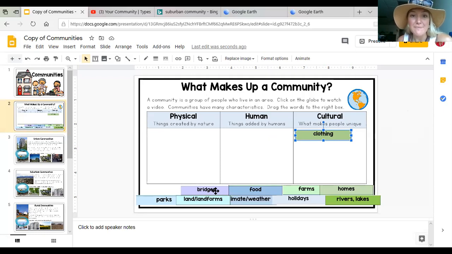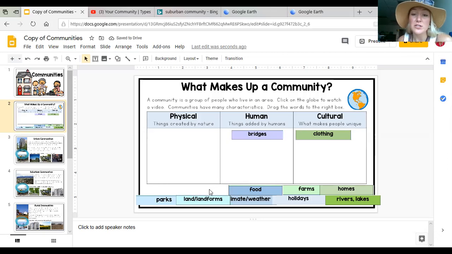Bridges are something made by a human. So that is a human. Bridges just weren't there. They didn't start there. We had to build them.